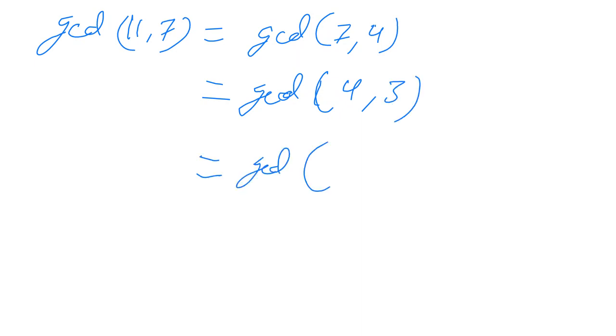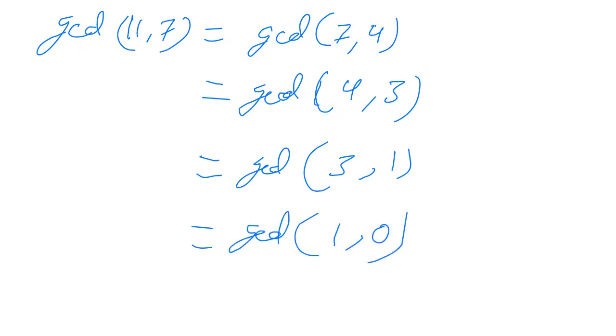Similarly, GCD of 4, 3: 4 divided by 3 will give remainder 1, which is equal to GCD of 3, 1. 3 divided by 1 will give remainder 0. So the answer is 1. Whenever we get GCD 1 for two numbers, it means these two numbers are co-primes.